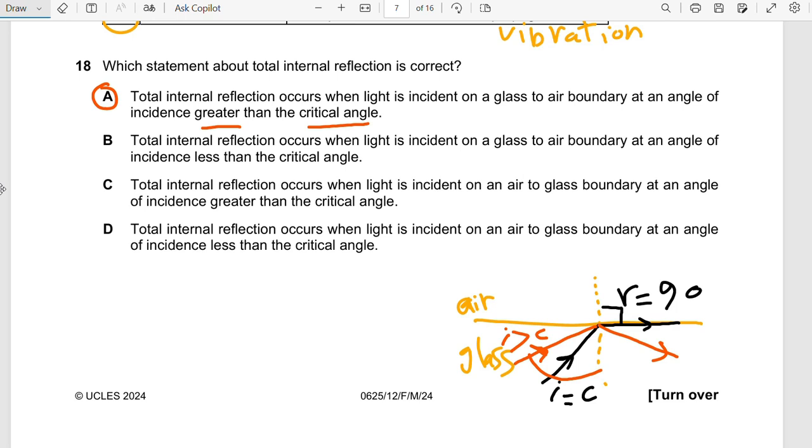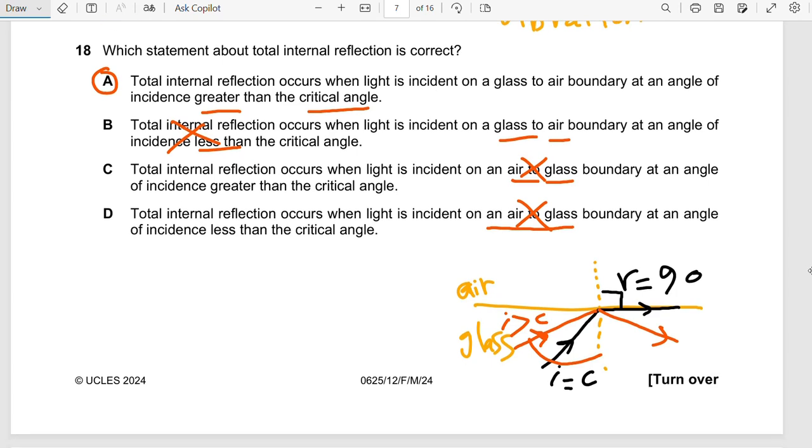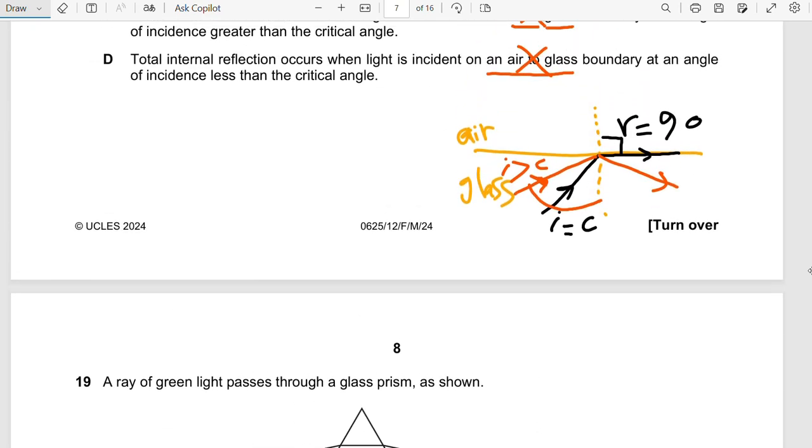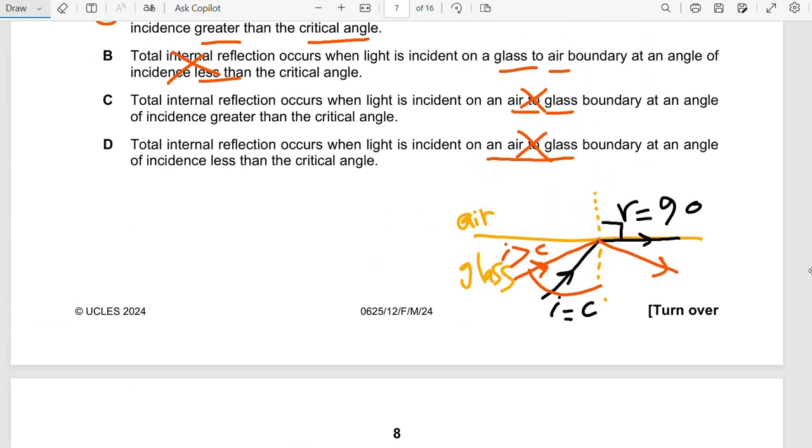Let's check B. They say from glass to air and incident angle less than critical. No, this is wrong. In C, they say from air to glass. No, this is wrong. As we said, it should be from high density to low density. The same here, it's wrong. It must be from a high density medium to a lower density medium. So it could be from glass to air, or maybe water to air, or maybe glass to water.